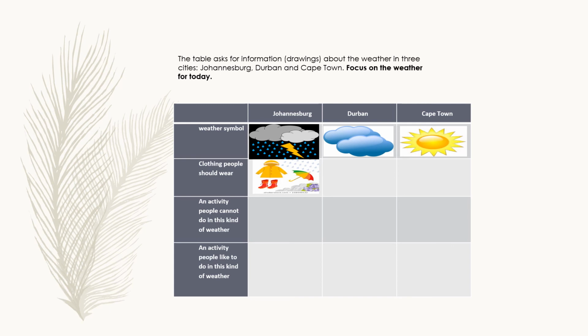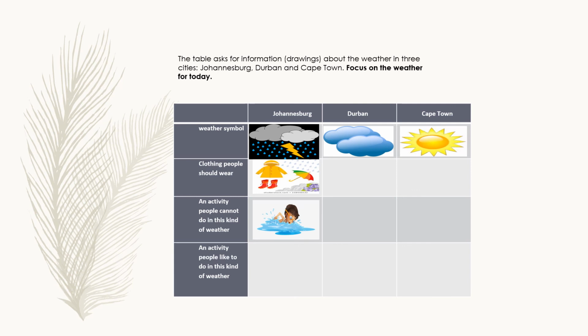In my third column, they said to me, an activity people cannot do in this kind of weather. So it means, what is it that I cannot be doing in this weather? So you ask yourself, can I play soccer with my friends outside when there's thunderstorms? The answer is no. Remember, it's raining with thunder, so you cannot be outside. You can only be inside.